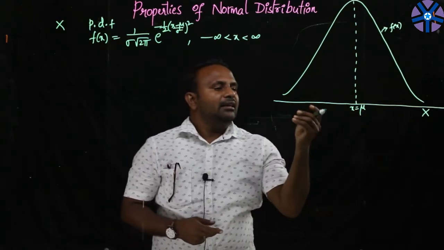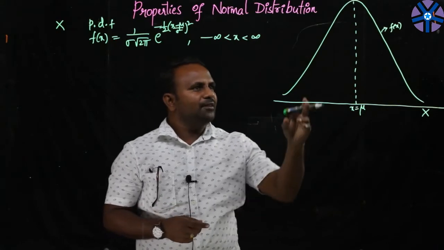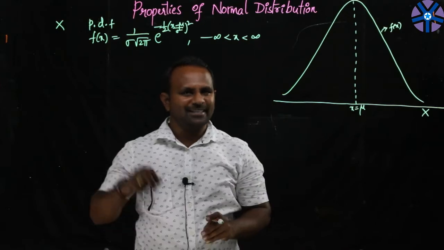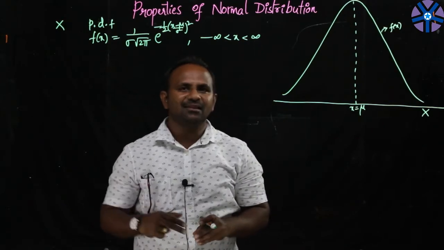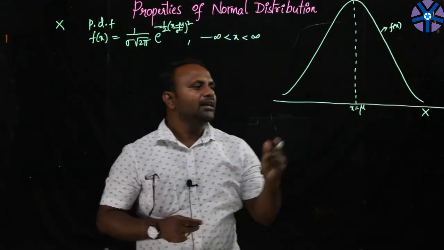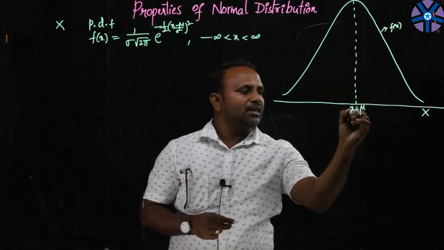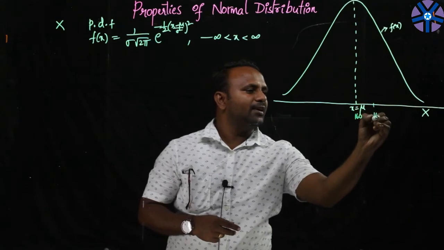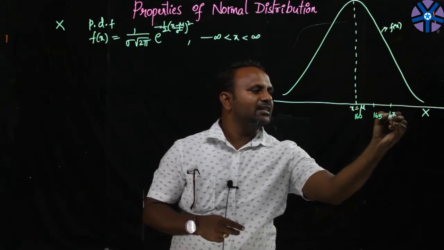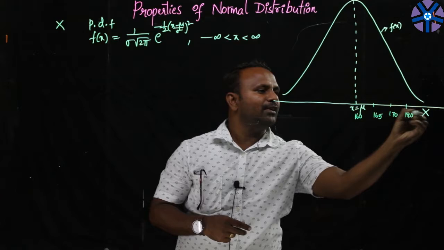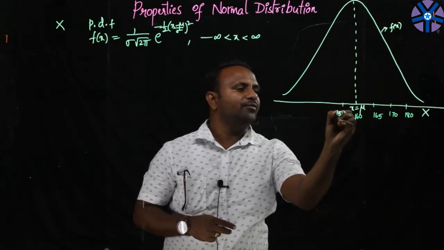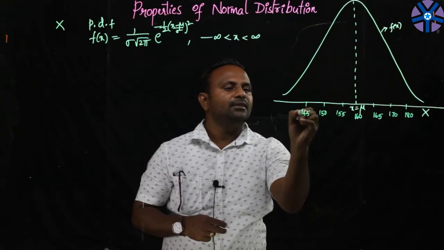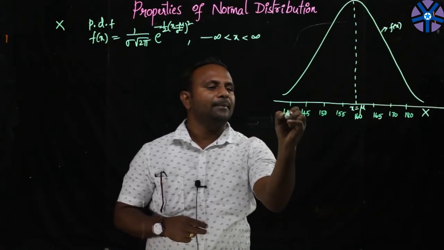And let me give you a simple example of a random variable X which follows the normal distribution. Just for an example, look at the heights of human beings. Suppose this is 160 centimeters, then 165, 170 and 180 centimeters likewise, and this would be 155, this is 150, this is 145, likewise 140, something like that.